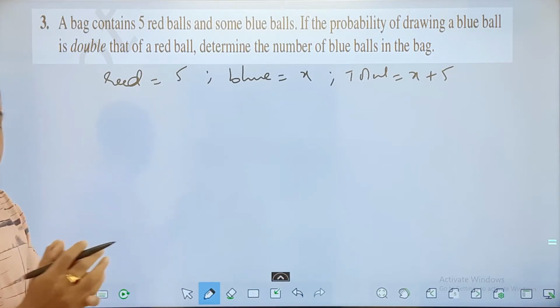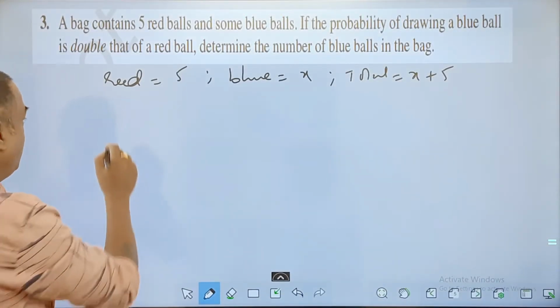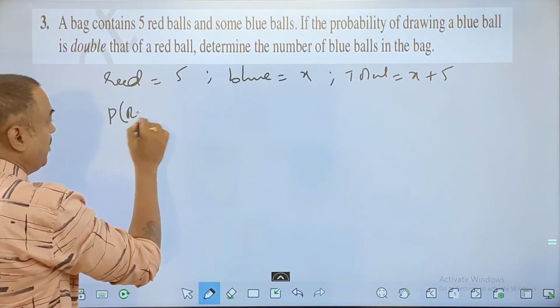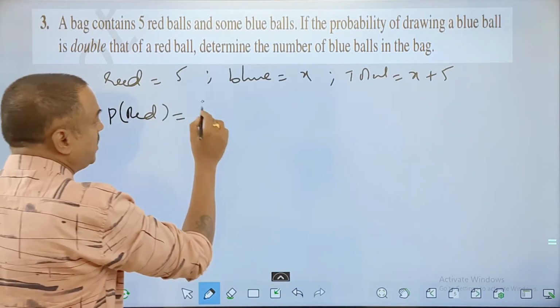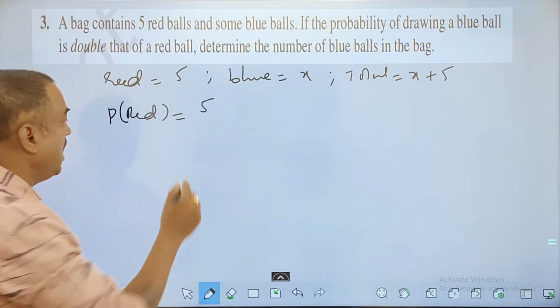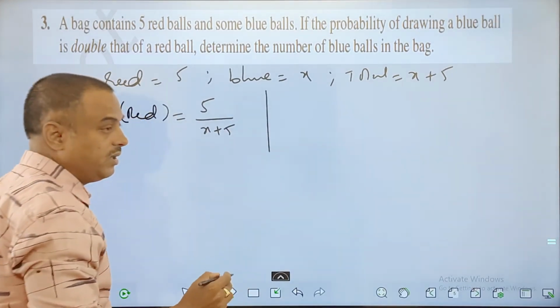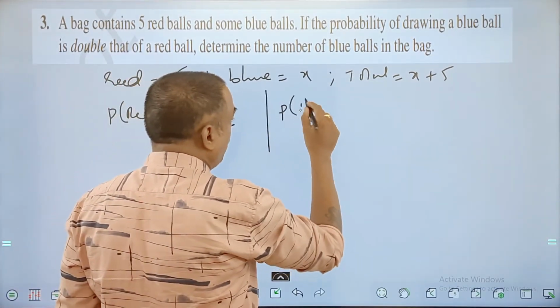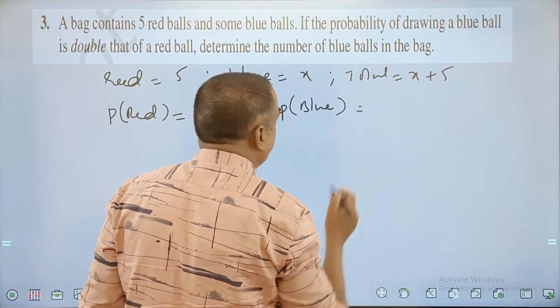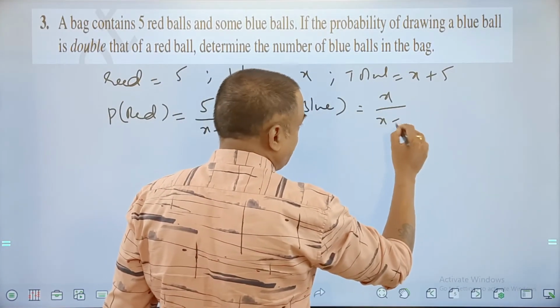Now the question is the probability of getting a red ball. We know the number of favorable cases: red balls are 5, which are all in favor, out of total x plus 5. Then the probability of getting a blue ball: how many are in favor? Blue balls are x, out of total x plus 5.